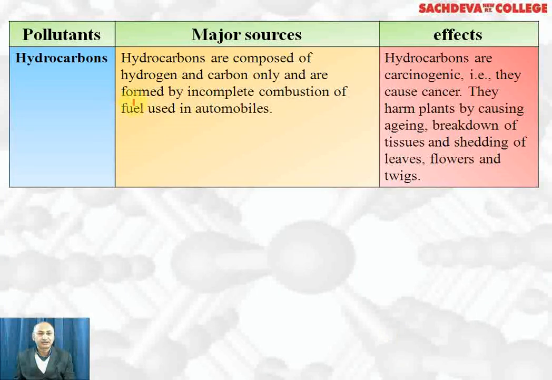Next, we are taking hydrocarbons. Hydrocarbons are made up of carbon and hydrogen, and they are formed by incomplete combustion in automobiles. For example, these days in Delhi, benzene content is increasing, which is extremely harmful for children and elderly people. Hydrocarbons are carcinogenic, that is, they are cancer causing. They harm plants by causing aging, breakdown of the tissues, and shedding of the leaves, flowers, and twigs.